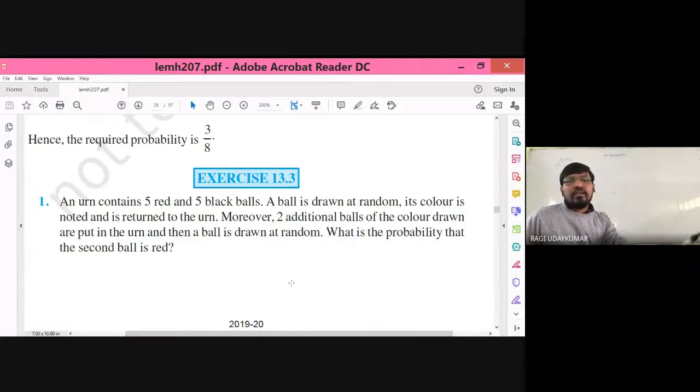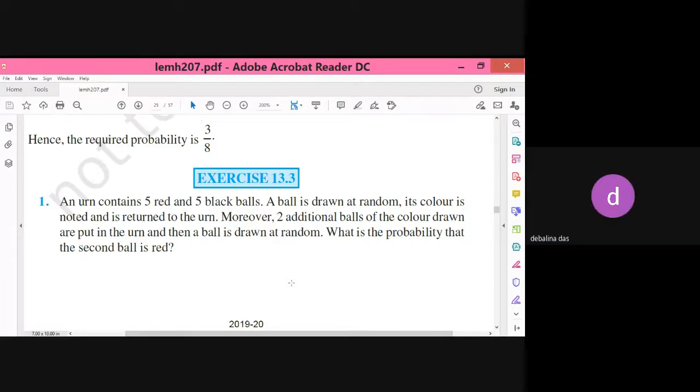See the question here. An urn is nothing but a ball container. An urn contains 5 red balls and 5 black balls. A ball is drawn at random, and its color is noted and returned to the urn. Is the presentation visible to you? Is the question visible to you? Yes, sir, visible.